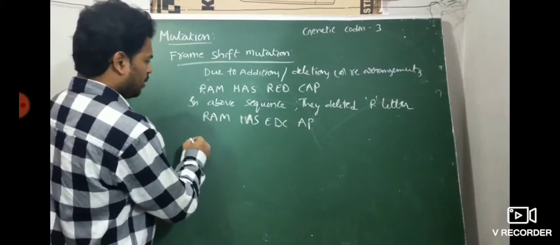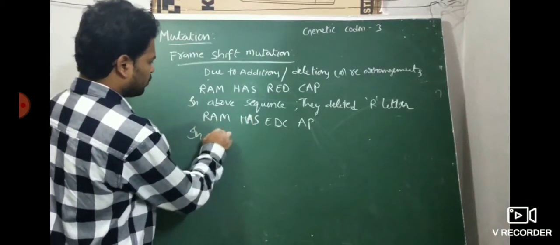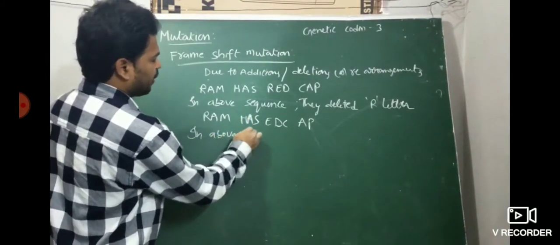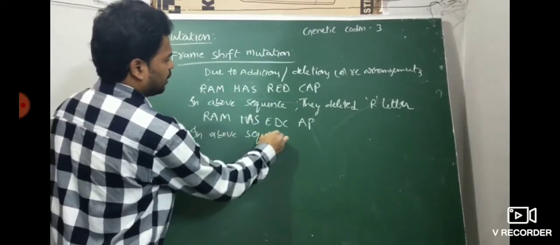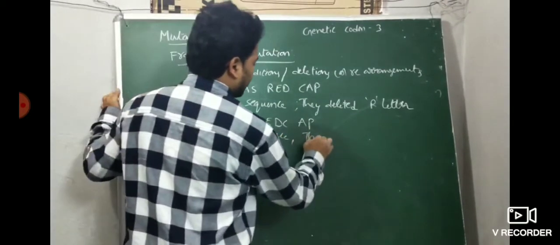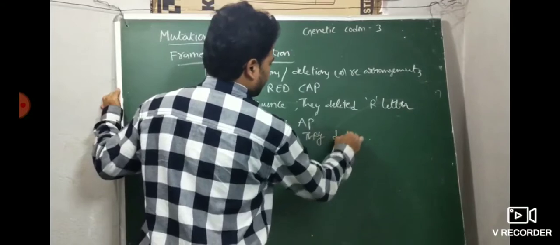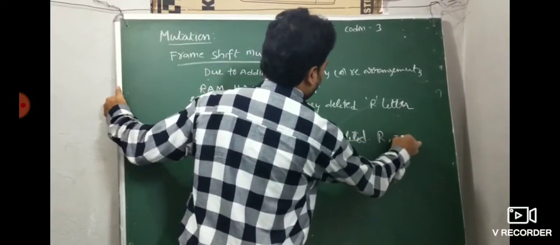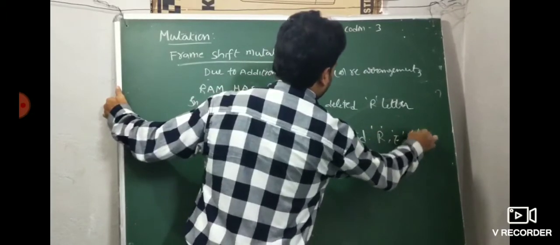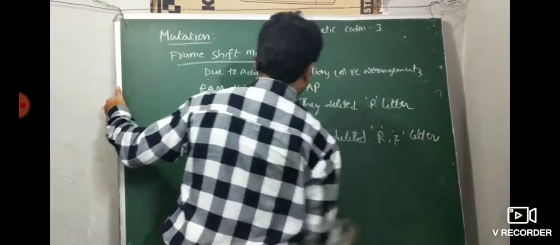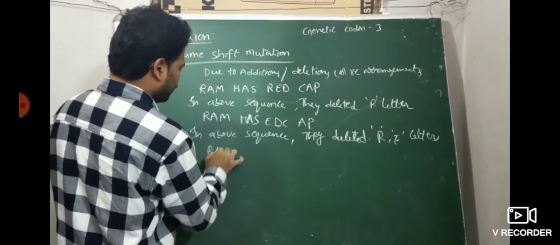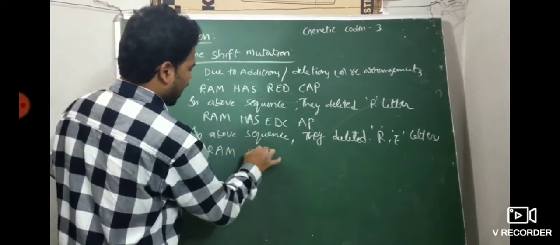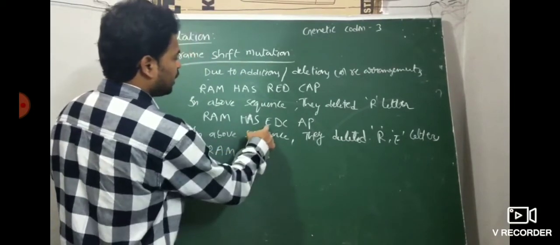Then in the above sequence, they deleted the letters R and E. So what will the reading frame be? Ram has, with E also deleted.